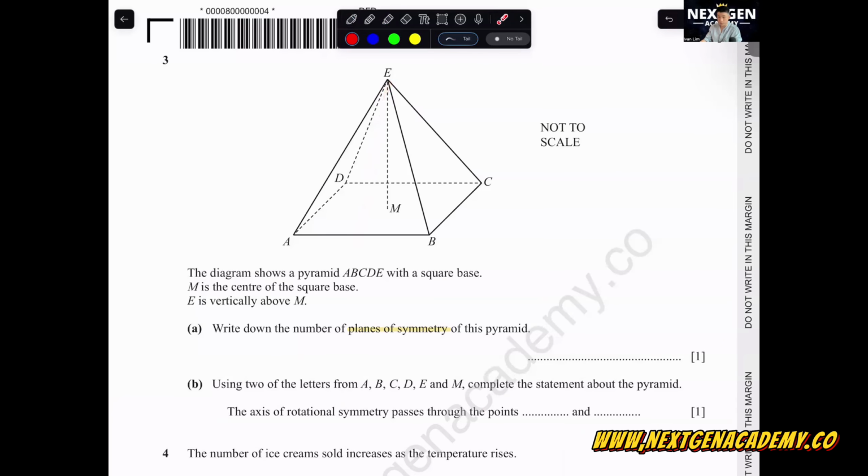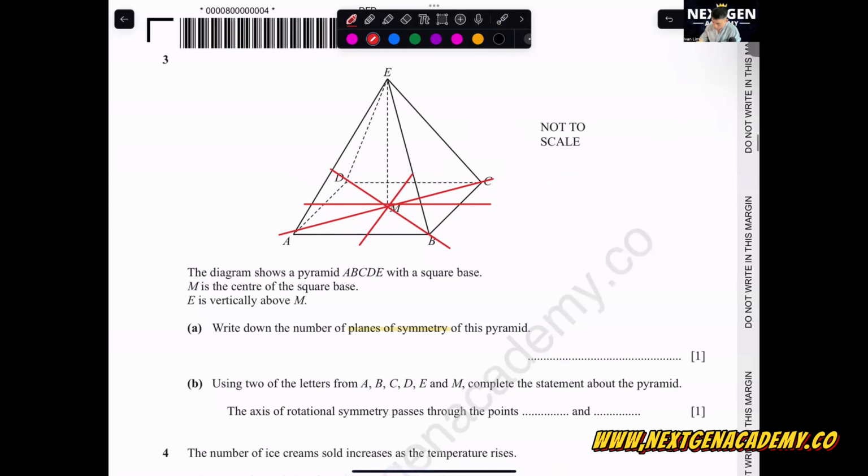Normally for a pyramid, it's pretty easy. You just need to follow the base. Whatever the base, the number of lines of symmetry of the base, you will follow on the line of symmetry. So this is a square. It looks like a rectangle over here, right? I don't know if my eyes have a problem, but it looks like a rectangle to me. So how many do we have for a square? We got 1, 2, then diagonal 3, and then 4. The drawing is not so nice, but diagonal. So we got 4 planes of symmetry. This is the same as the line of symmetry.